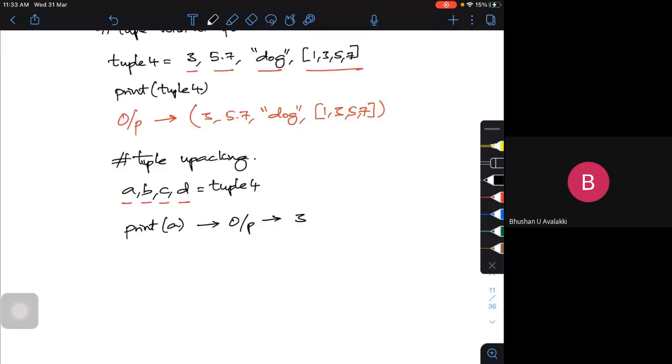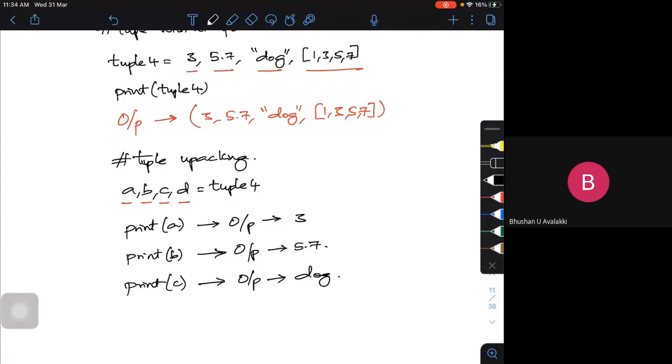So if I try to print B, what will be my output? My output will be 5.7 without any braces. If I put print C, the output will be simply a dog without any string or without any inverted commas. The output will be a dog without any braces. Even if I try to print D, it will be 1, 3, 5, 7 with list as the braces.